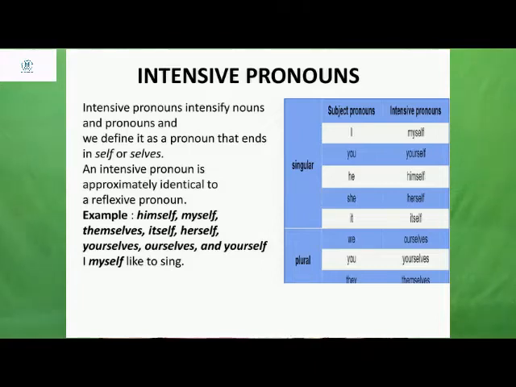If the subject pronoun is I, then you use myself as the intensive pronoun. If the subject pronoun is you, then you use yourself as the intensive pronoun. If the subject pronoun is he, then you use himself. If the subject pronoun is she, then we use herself. So with this we have completed 5 different types of pronouns.